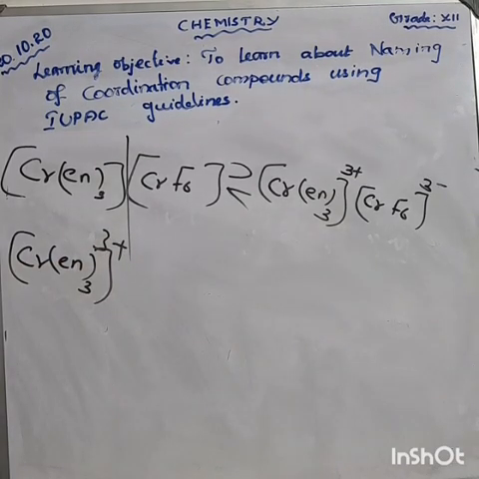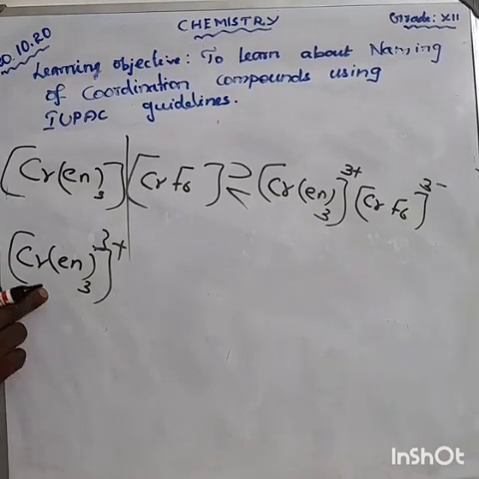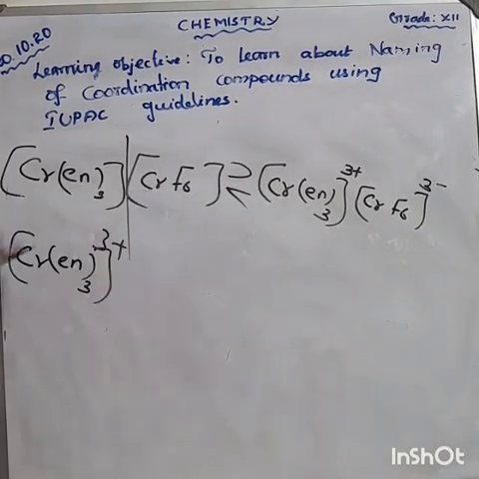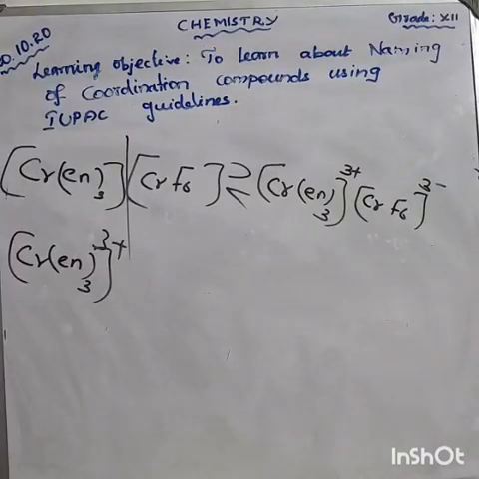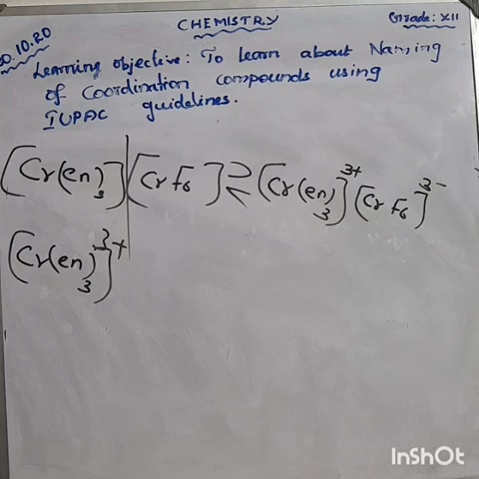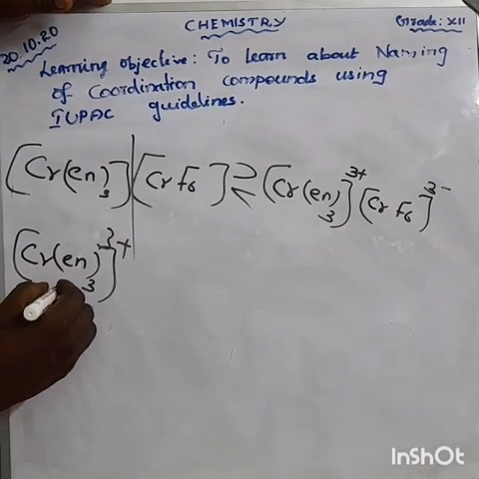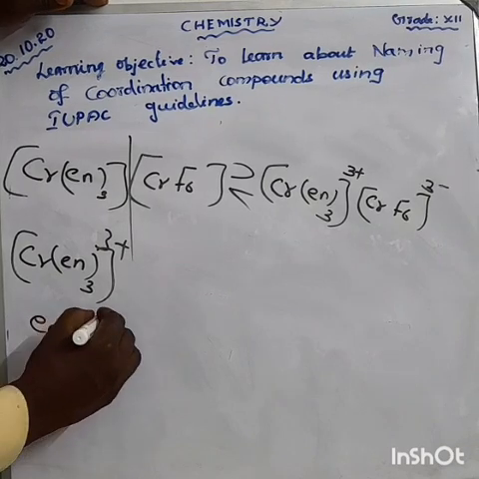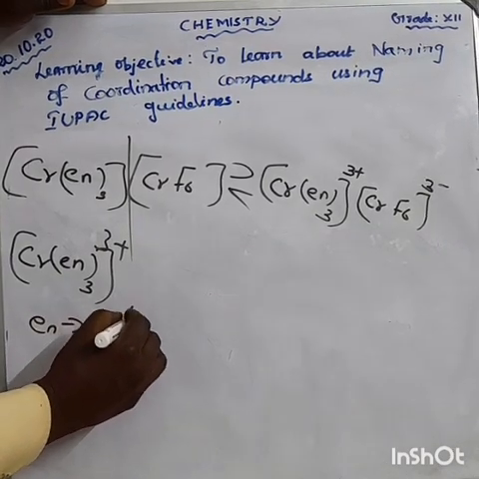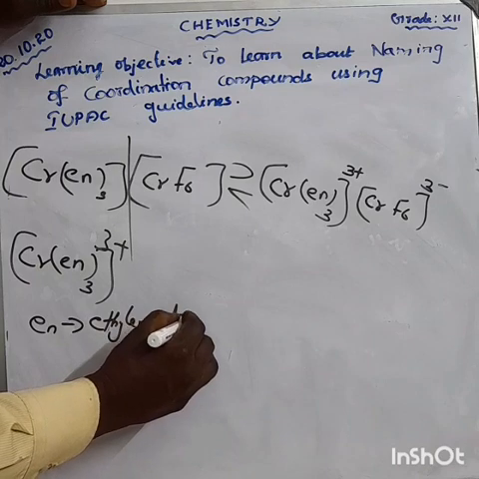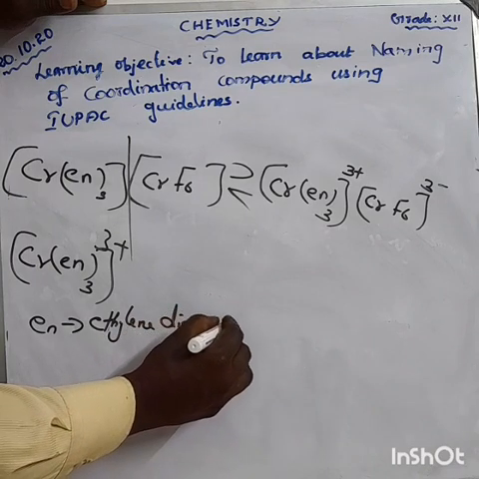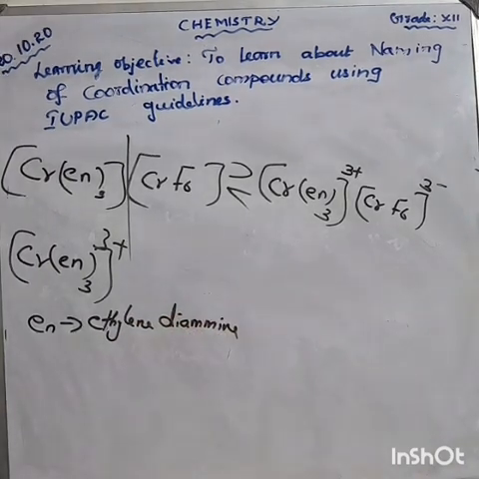Okay, about the ligand. Yesterday I told you about en. What is that en? Ethylene diamine. Don't forget that. en means ethylene diamine.